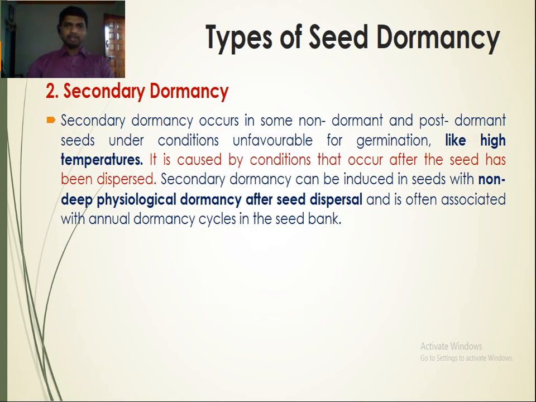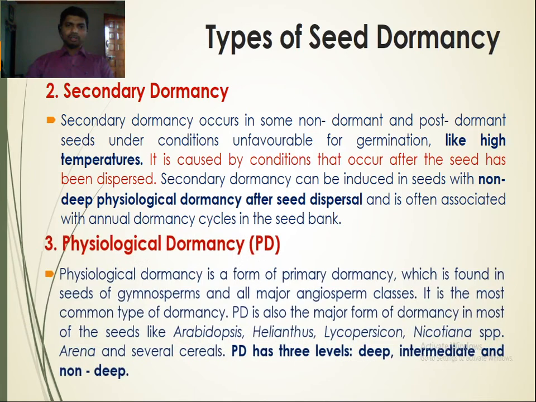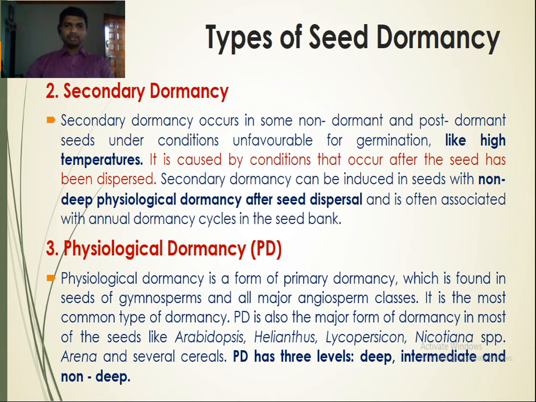Next is the secondary dormancy. Secondary dormancy is due to certain unfavorable environmental conditions for germination, like high temperature. It is caused by conditions that occur after the seed has been dispersed. Next is the physiological dormancy. Physiological dormancy is due to certain chemical compounds or physiological factors that are unfavorable for germination.